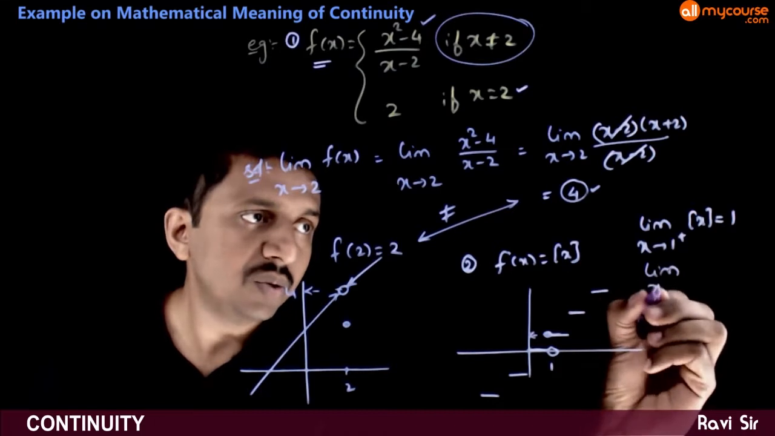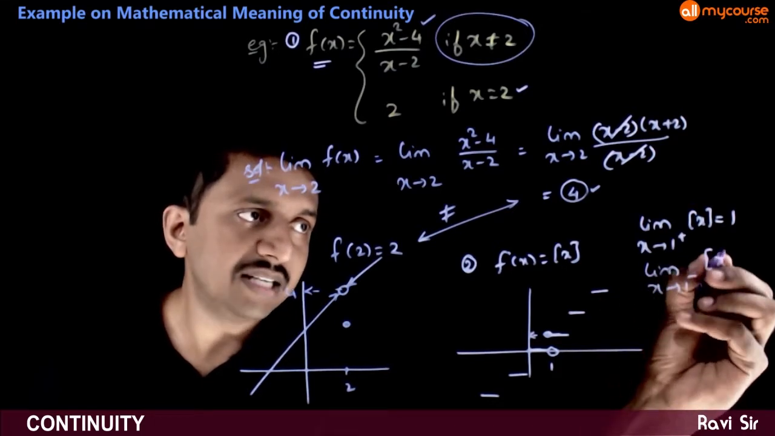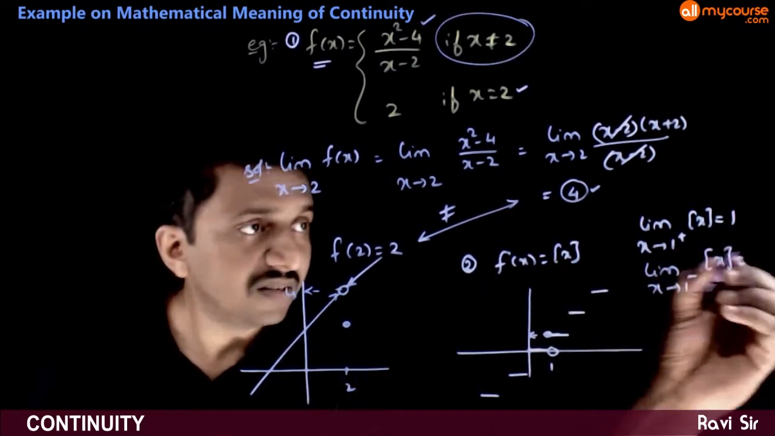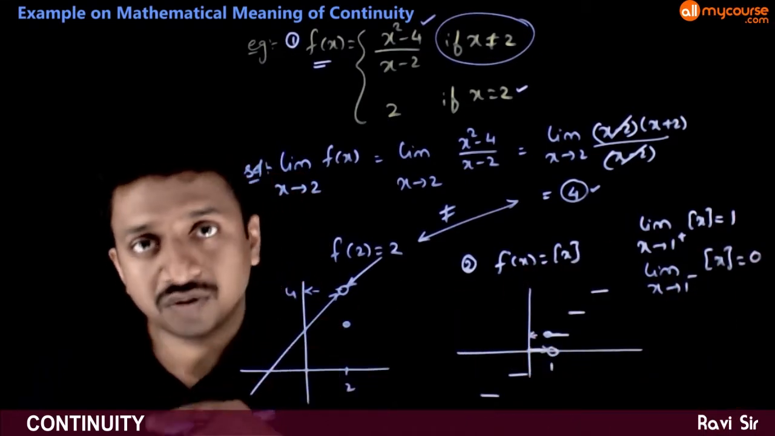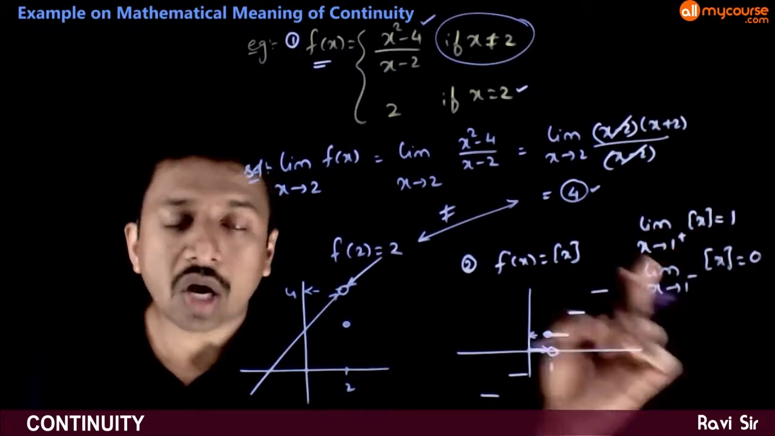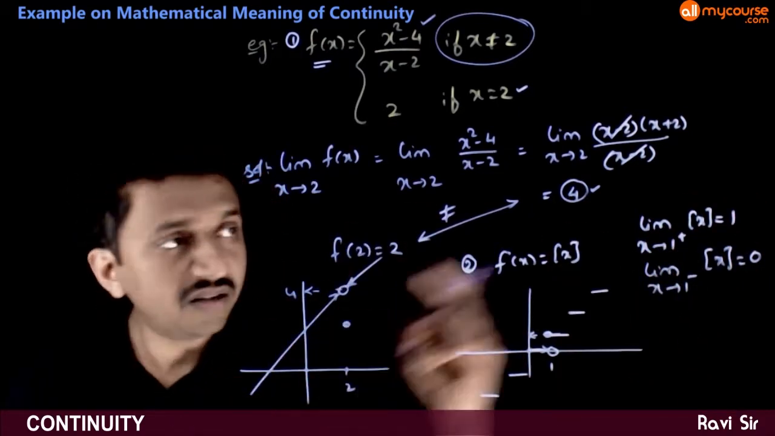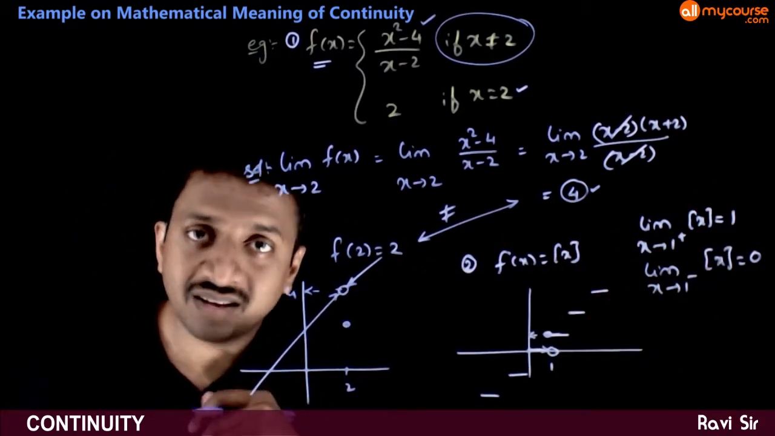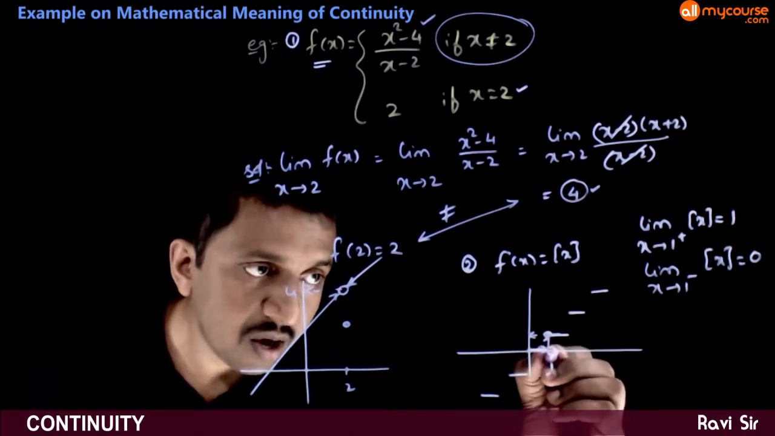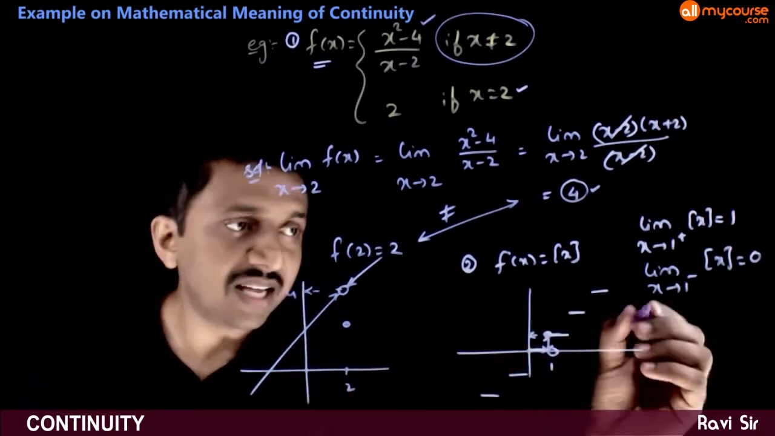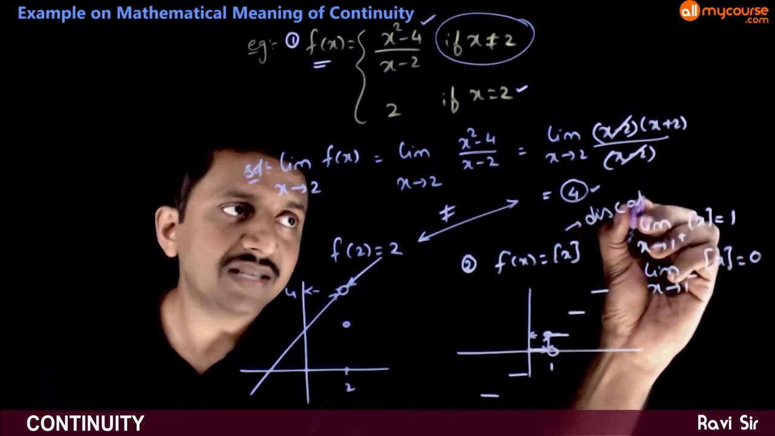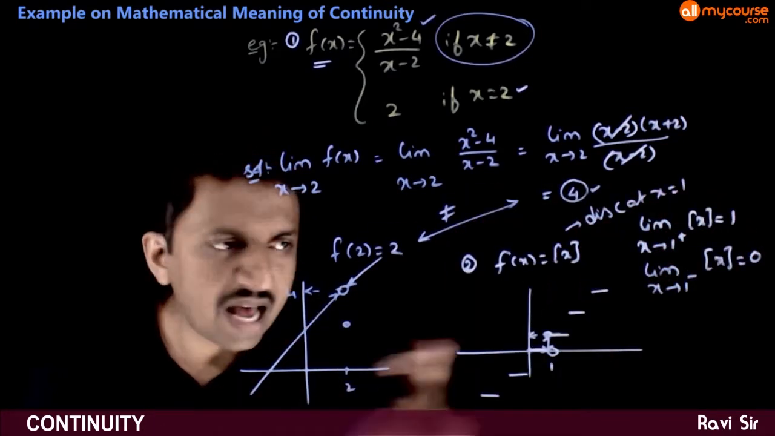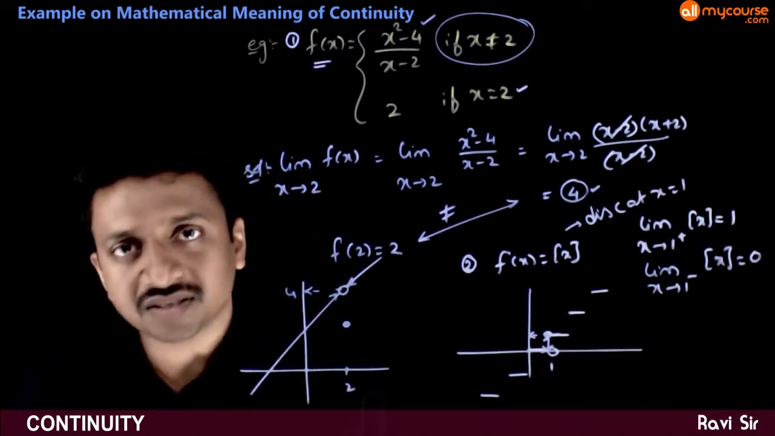Limit x tends to 1 minus f of x, integer part of x, is equal to 0, as x tends to 1 minus, integer part of x goes to 0. Here the right limit is not same as left limit. Hence you have a jump or a discontinuity. Hence again we say that integer part of x is discontinuous at x is equal to 1. We have other points of discontinuity also for this function.